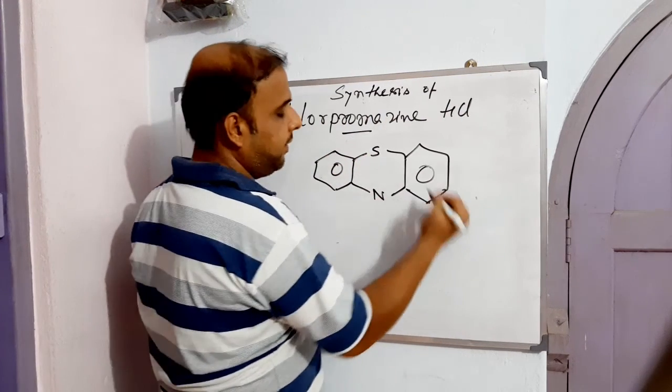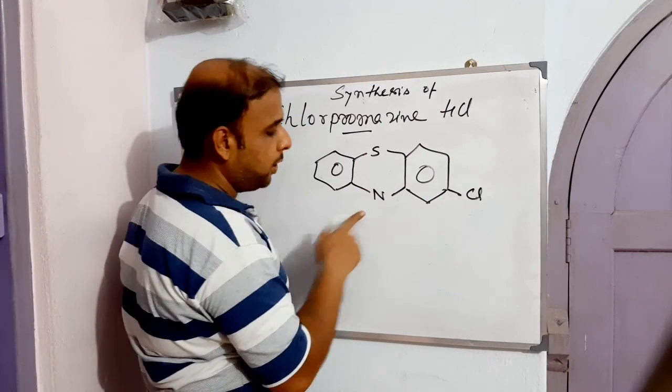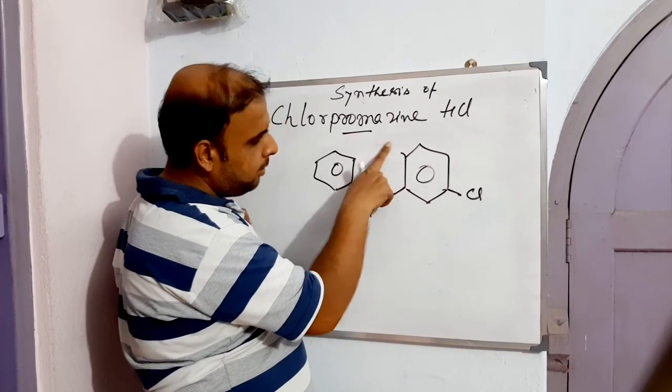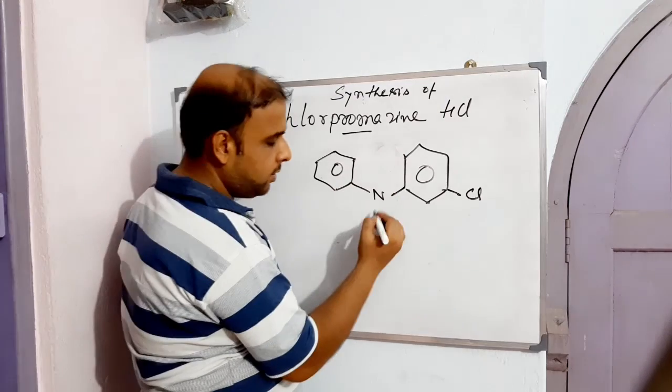So this is the thing, right? The 2-chloro, something like this. So 2-chloro. Now if we try to break this particular bridge, the topmost bridge, the sulfur, can it be given a shape?